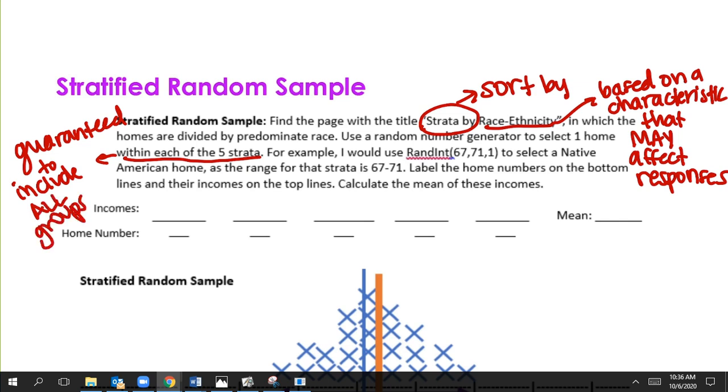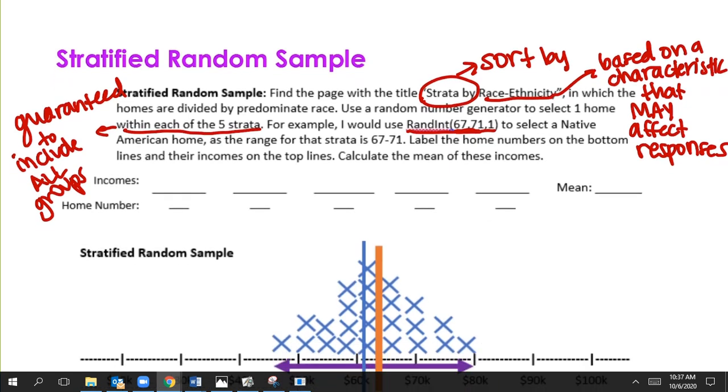And then for this case, we have a little extra notes with the calculator. Just what we could do is if you have them numbered, then you just select one from each separate group. So for example, they discuss here that we use 67 to 71 are the only Native American homes, and we're going to select one of those, and then we'll do it again for each of the other types. And then we can average those.